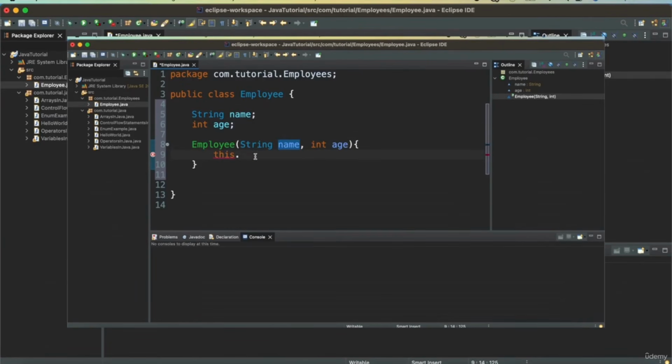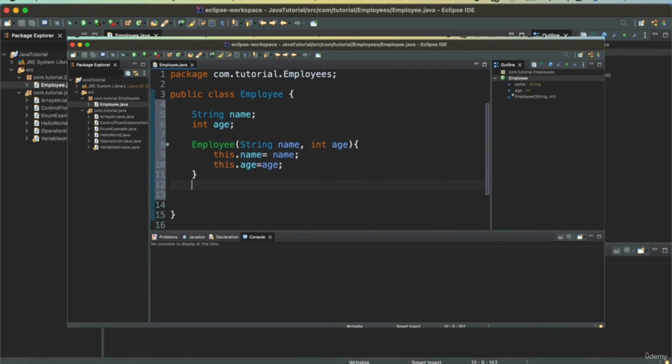So I want to say this.name equals the name that is passed in the parameter. Same for age, this.age equals age. So when this employee object is instantiated, its member variables name and age will be set to the values that are passed in the constructor.